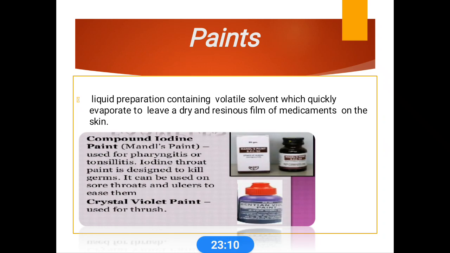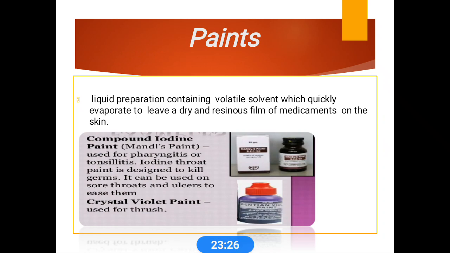Paints are another commonly used dosage form. These are liquid preparations that usually contain volatile solvents, which quickly evaporate to leave dry, resinous films of medicament on the skin.